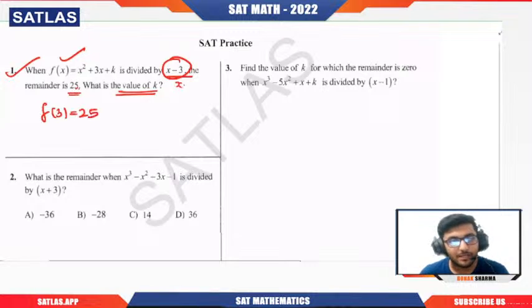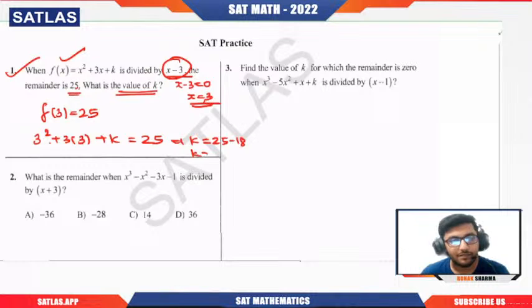Why? Because x minus 3 will be 0 at x equal to 3, so at this value of x, f of x will give me the remainder. Are you getting my point? That's what we discussed. So if I calculate f of 3, 3 squared plus 3 times 3 plus k equals 25. So 9 plus 9 is 18, and k will be 25 minus 18, that is 7. K is 7.